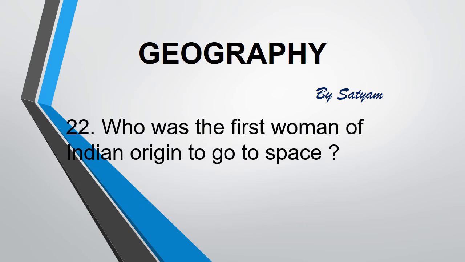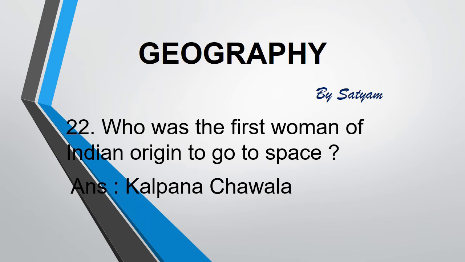The next question is: who was the first woman of Indian origin to go to space? The answer is Kalpana Chawla. She first flew on Space Shuttle Columbia in 1997 as a mission specialist and primary robotic arm operator. Her second and last flight was on STS-107, the final flight of Space Shuttle Columbia in 2003.